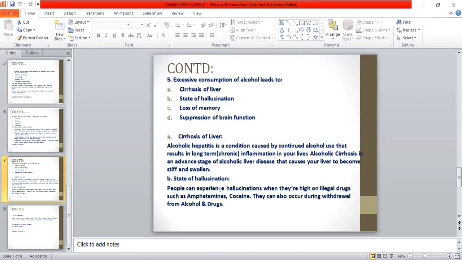Let us see option B, state of hallucination. Usually people experience more hallucinations when they are very high on illegal drugs such as amphetamines and cocaine. Sometimes if a person wants to withdraw from alcohol and drugs completely, at that time he will definitely face hallucinations. But this is not the correct answer for this question. Hence, option B is also wrong.